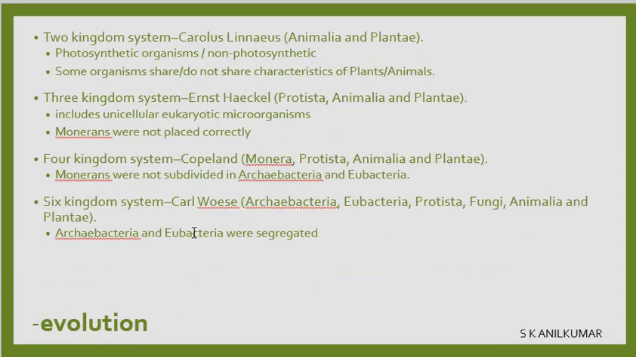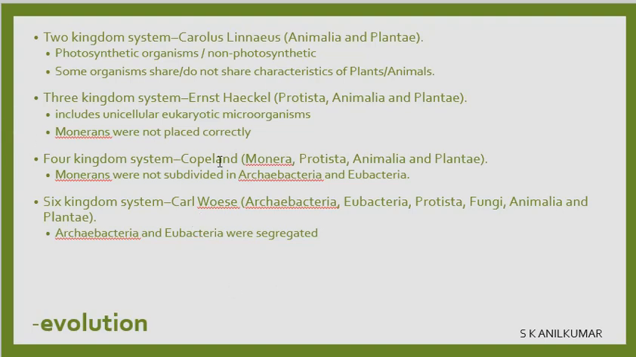Now, how did the classification evolve? First, we had a two-kingdom system, which was proposed by Carolus Linnaeus. What was that? Animalia and Plantae. Photosynthetic organisms which produce their own food are called plants. Non-photosynthetic organisms, which do not share the characteristics of plants, are called animals. Now, what is the minus point of that? There are some organisms which have characteristics of both, or which do not have characteristics of either. So we had a problem with this classification.